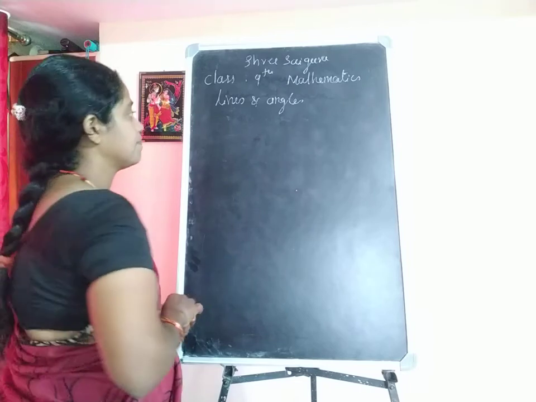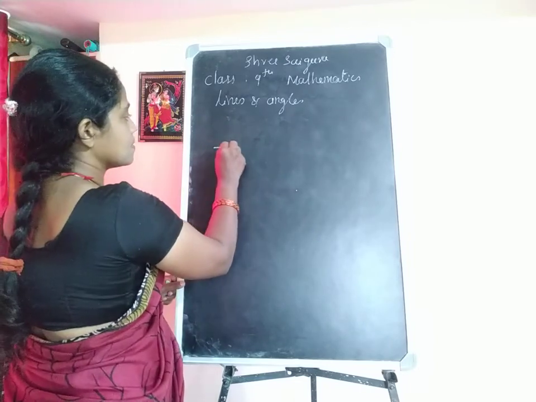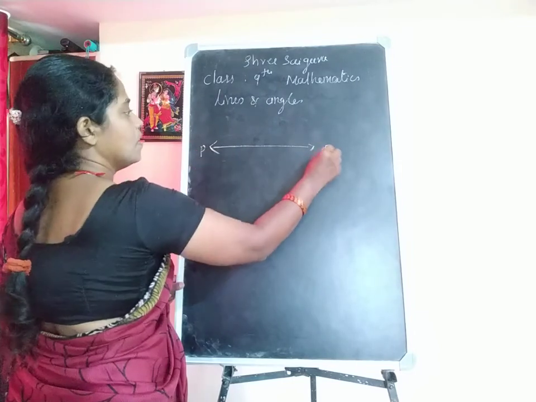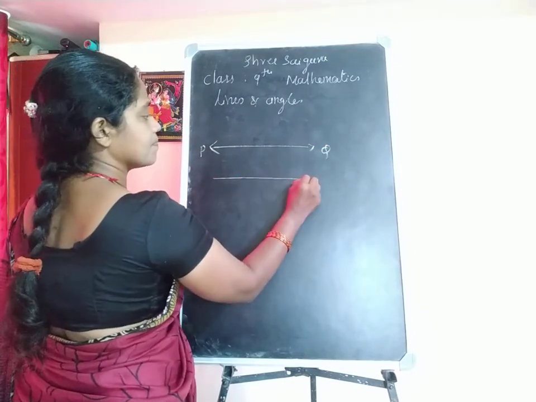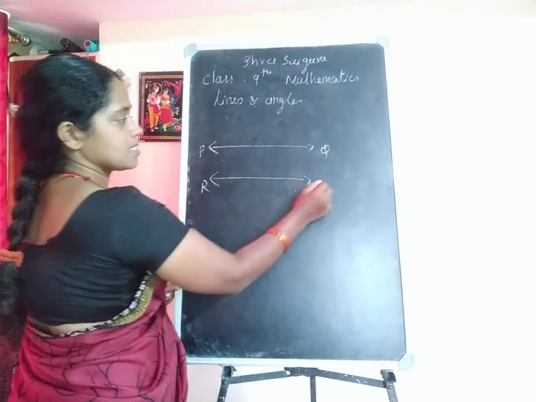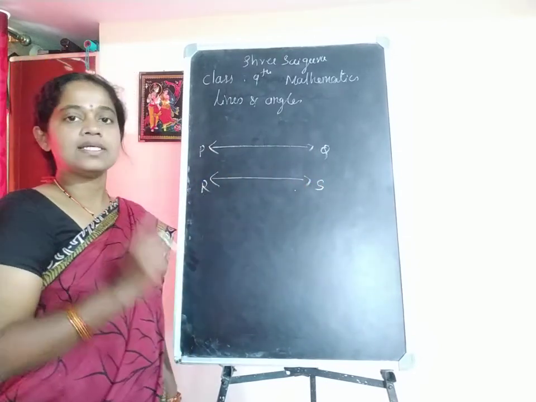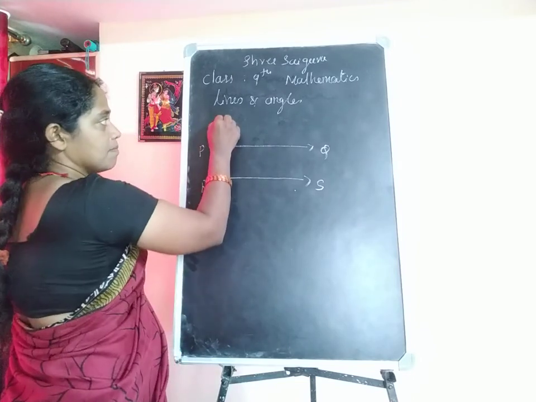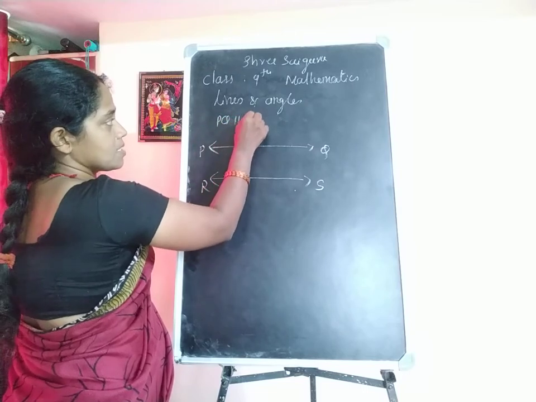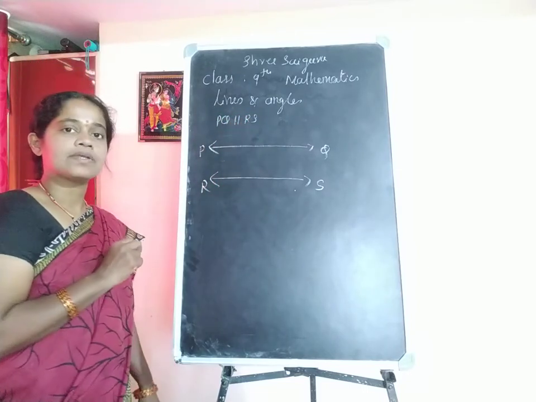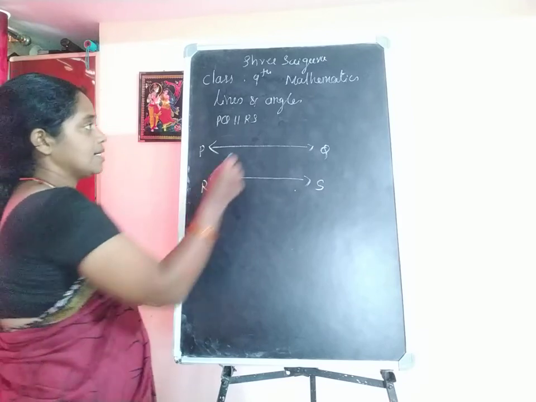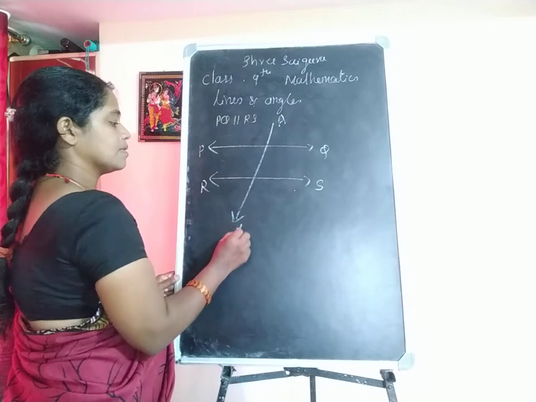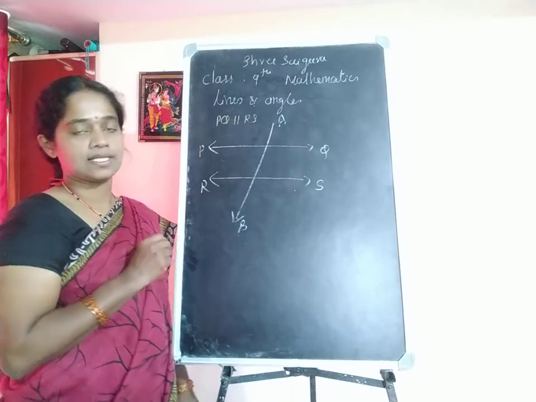Watch the diagram. Let the two lines be PQ and RS. Suppose these two lines are parallel to each other. Given the line PQ is parallel to RS. Now take one more line, let it be AB. This line is called a transversal line.